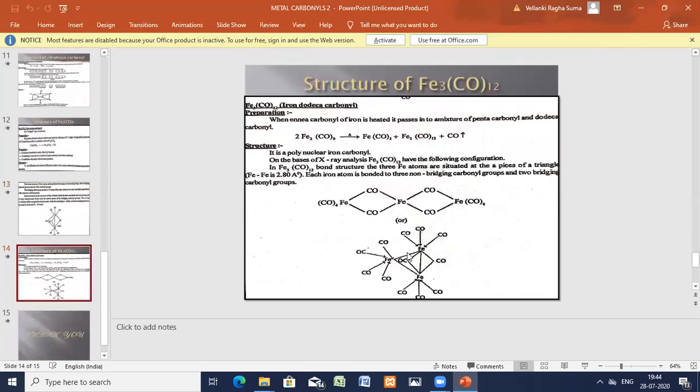Now let us go for the next polycarbonyl compound, iron dodecacarbonyl, Fe3(CO)12.